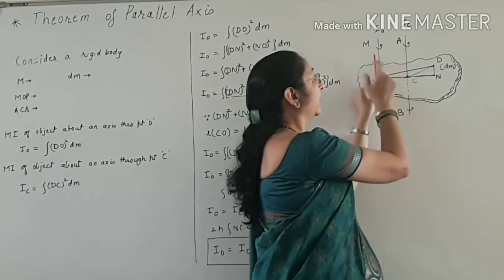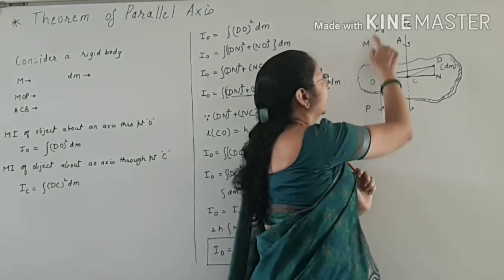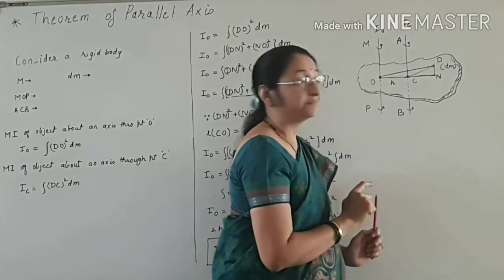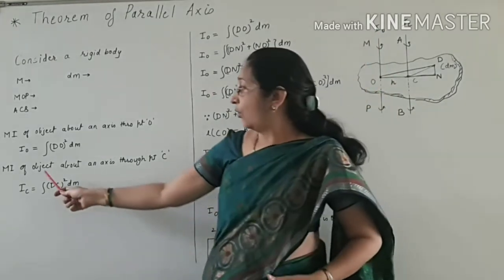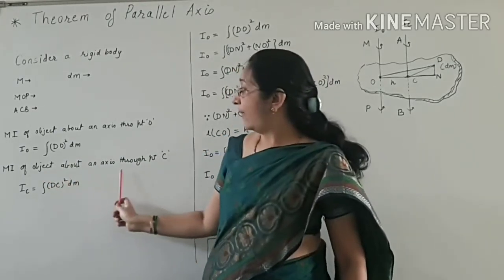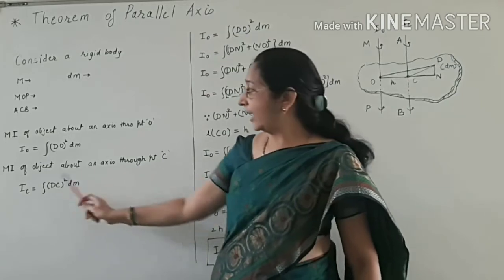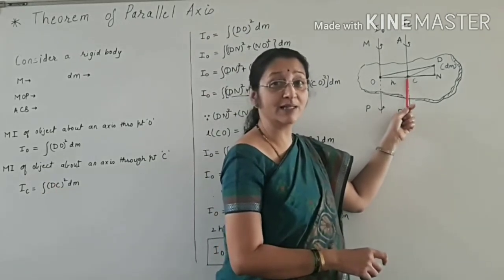So this rigid body would be moving about this axis MOP. That is, the moment of inertia is IO. Now the moment of inertia of this same rigid body about an axis passing through the center of mass. This is its center of mass point.